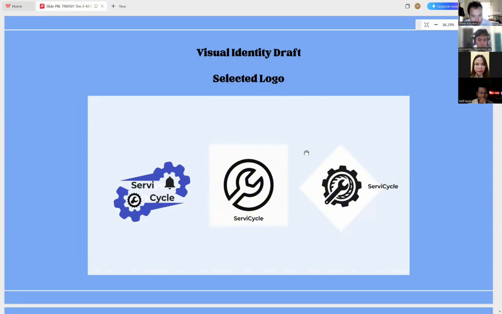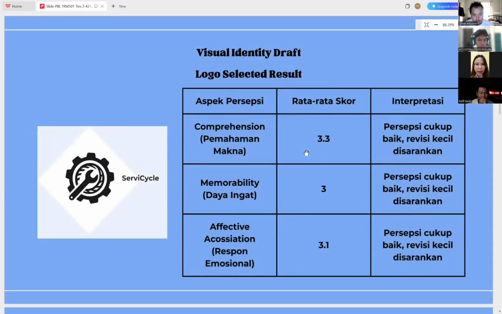Next, this is the selected logo result section. This logo performed quite well with an average score of 3.0 to 3.3 in terms of comprehension, memorability, and emotional response. However, based on these results, it is recommended to make minor revisions to achieve maximal visual effectiveness. Next presentation is Rahmat Bahari.